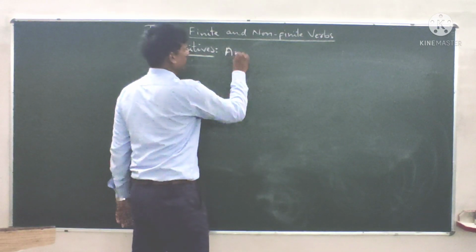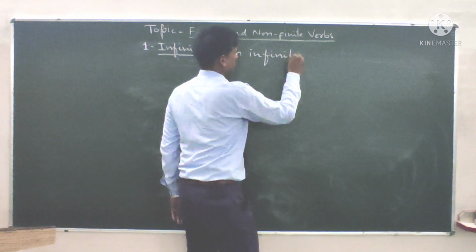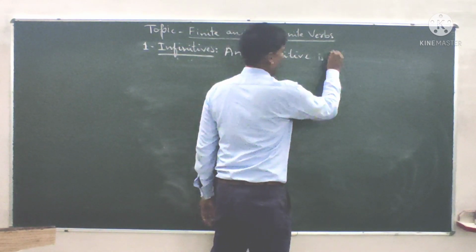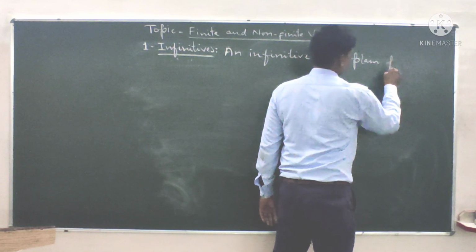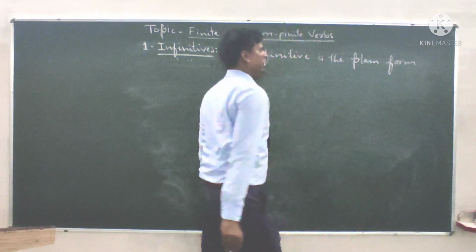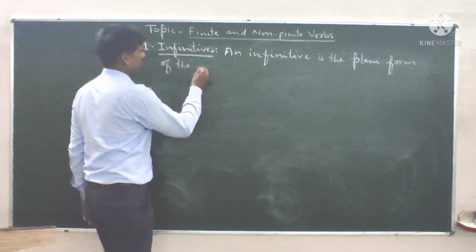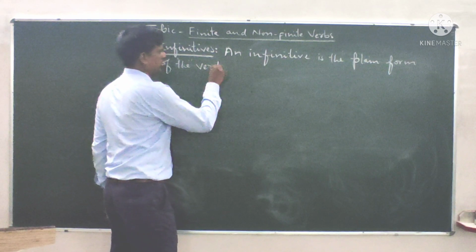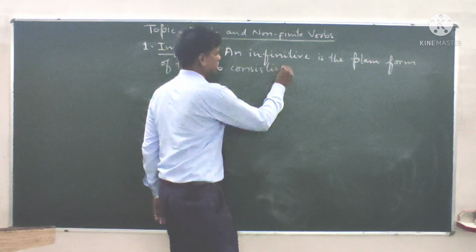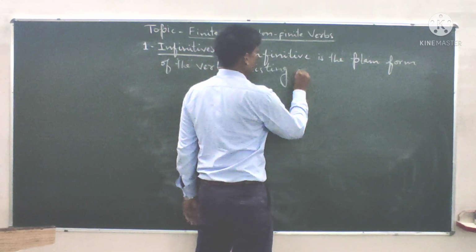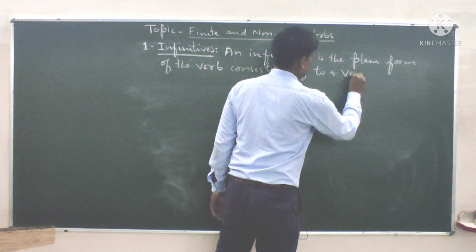An infinitive is the plain form of the verb consisting of to plus verb.